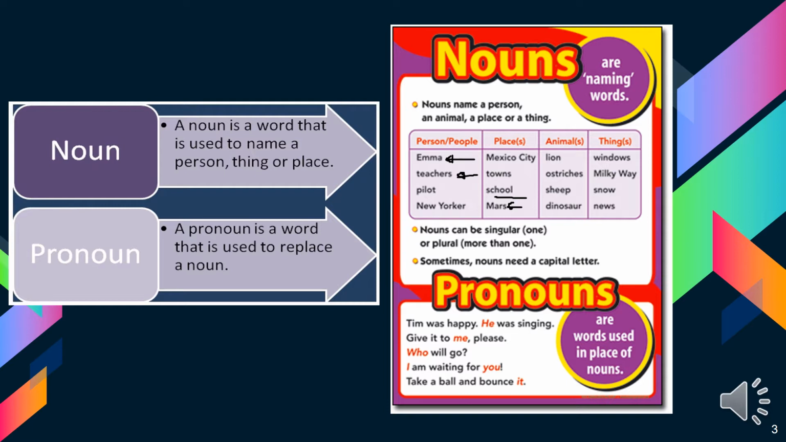So what are the pronouns? As you can see here, Tim was happy, he was singing. So instead of repeating Tim again, we only use he. What is he? It's a pronoun. It's in the place of the noun. Me is another pronoun, and we're going to study also some kinds of pronouns that include other words. We're going to study these, inshallah.